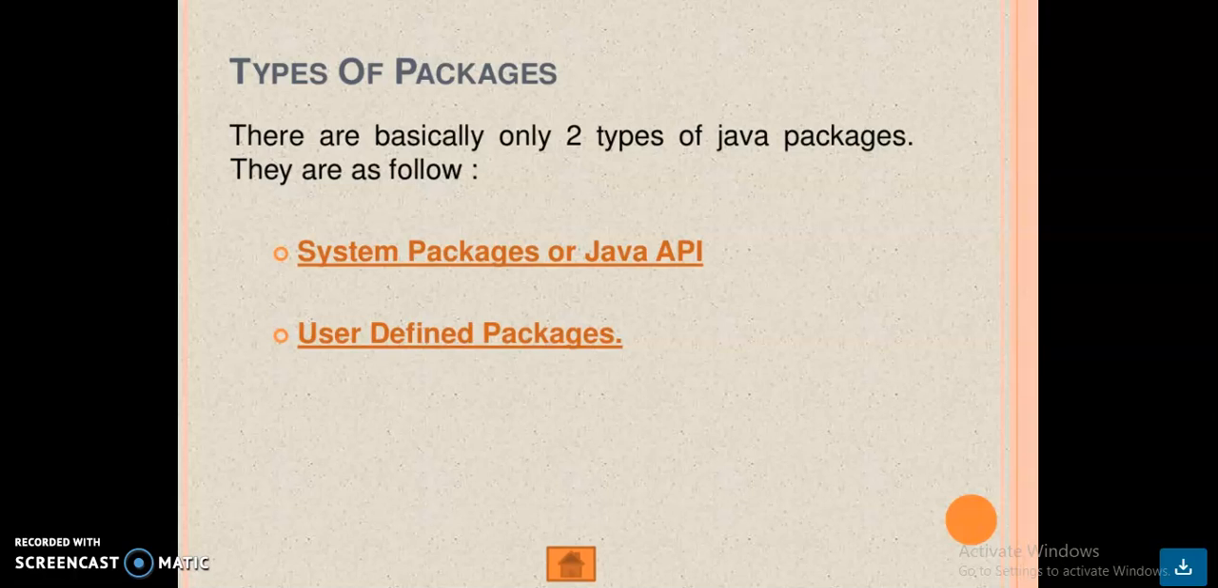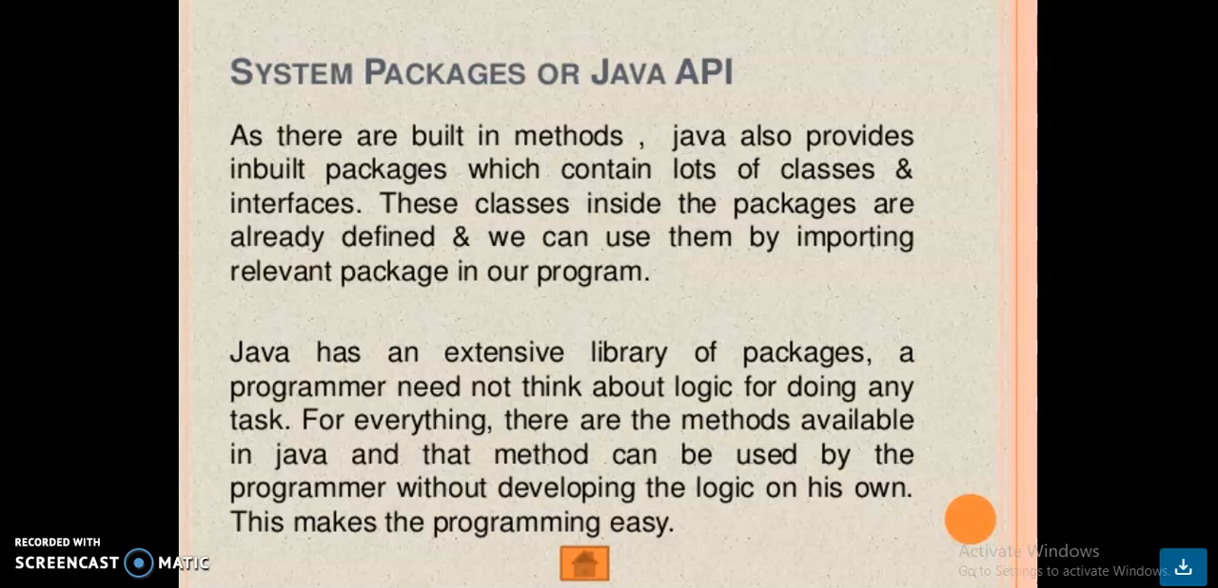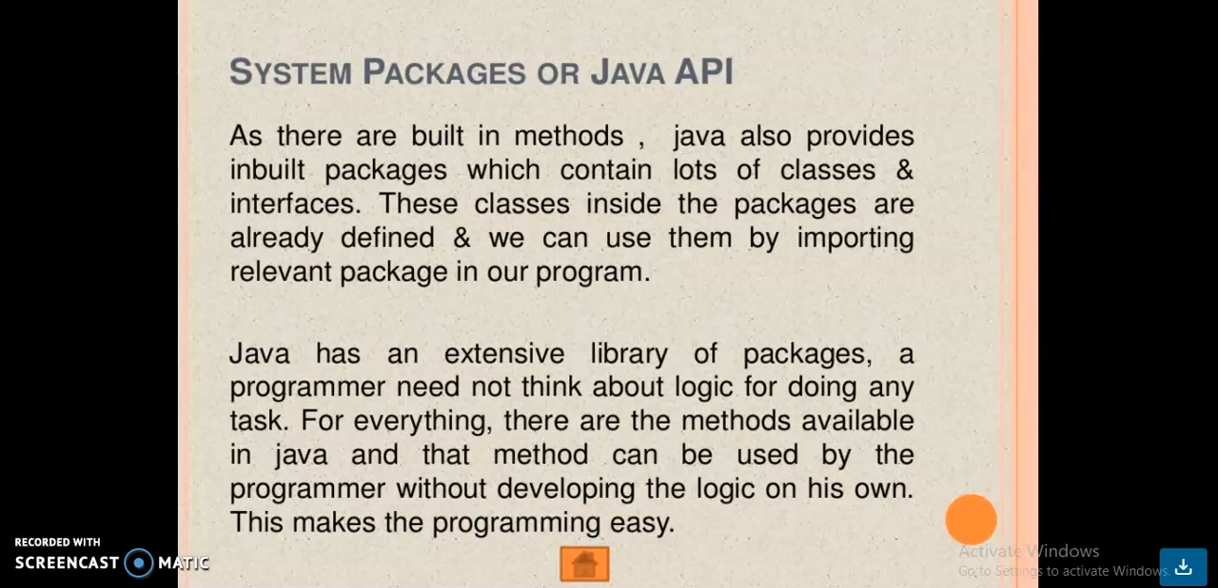There are basically 2 types of packages in Java. The first one is the system packages or Java API. The second one is the user-defined packages. System packages or Java API are built-in; Java provides inbuilt packages which contain a lot of classes and interfaces. These classes inside the packages are already defined and we can use them by importing the relevant package in our program. Okay, is it clear, girls?